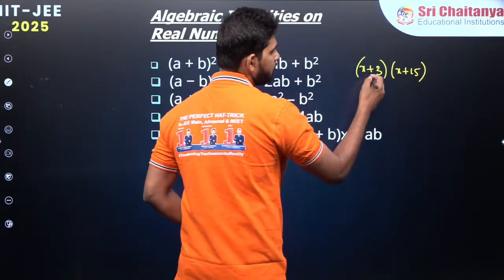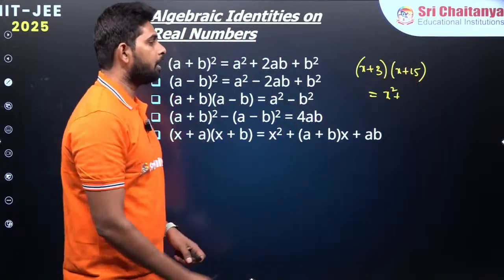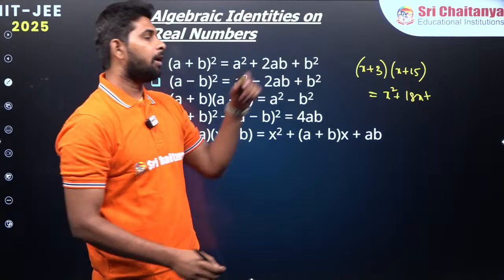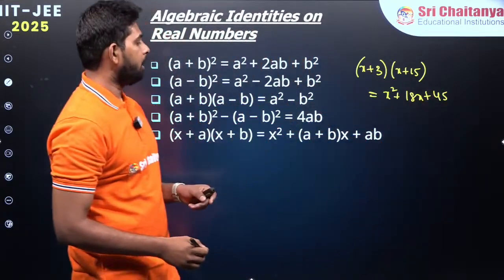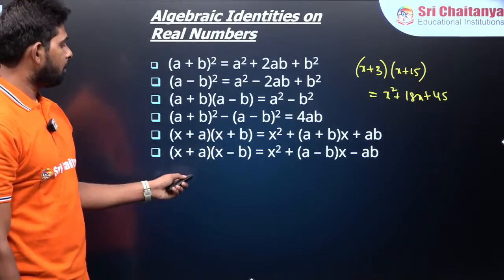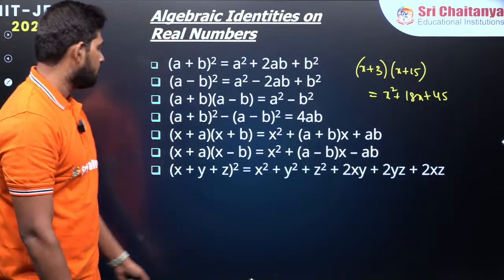Now how do you multiply this one over here? Directly you write x square, 15 plus 3 is going to give us 18x, and 15 into 3 is going to give us 45. So simply you can write it by taking this identity, right? And the same way, if one of them is negative, you are going to get a minus b and minus ab there, right?